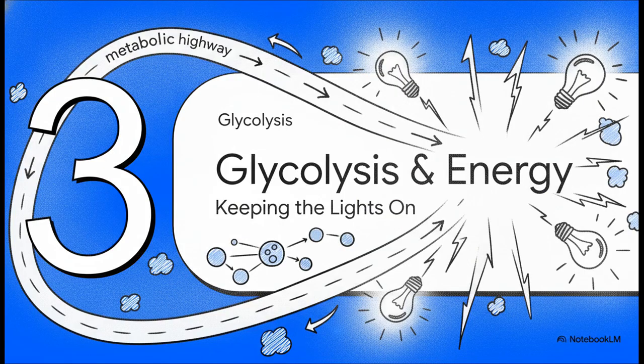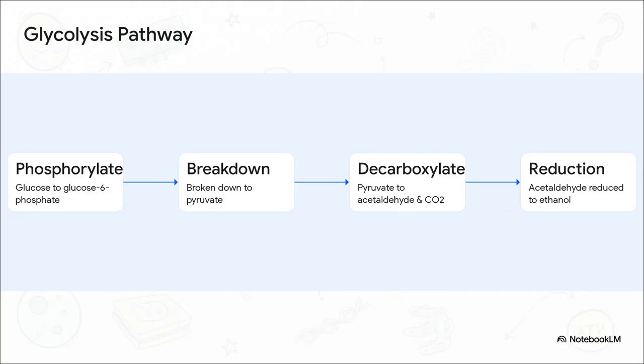Which brings us to Section 3, glycolysis and energy production. This is all about keeping the lights on. Let's zoom in on that very first step of the metabolic highway, glycolysis. This all goes down right in the cytosol.